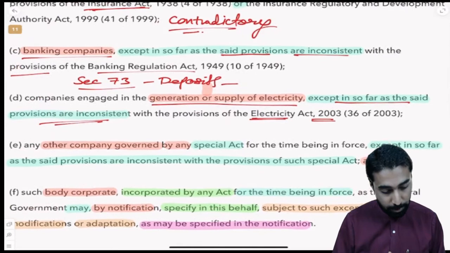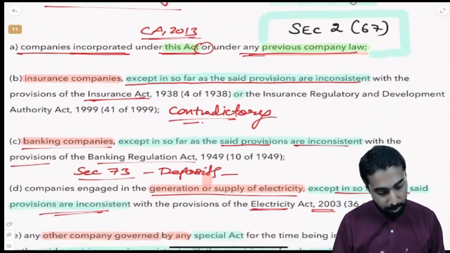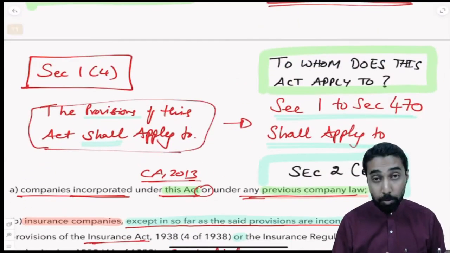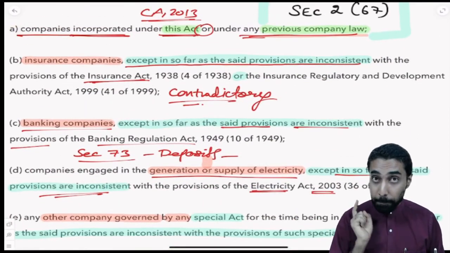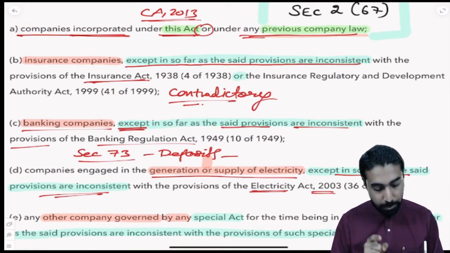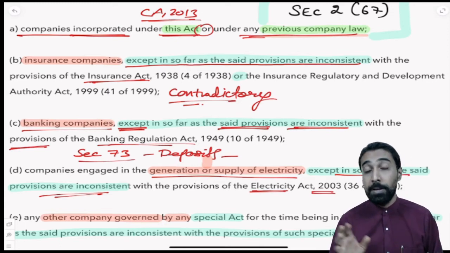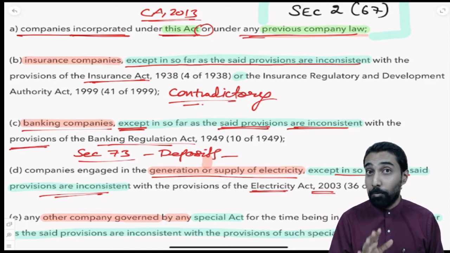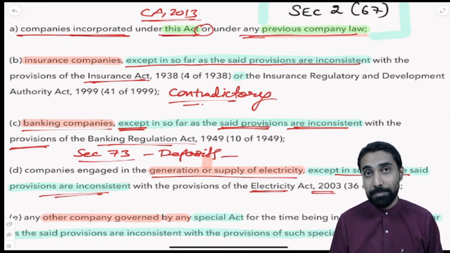Simple. So if you look at it, what does it mean? If you see here, the provisions of this Act will apply to whom? Banking companies, you should know, but except in so far as the said provisions are inconsistent with the Banking Regulation Act. So where it is inconsistent, you should not worry. Correct? You don't have to follow the Companies Act. You can follow the Banking Regulation Act. So that is how it is going to work.